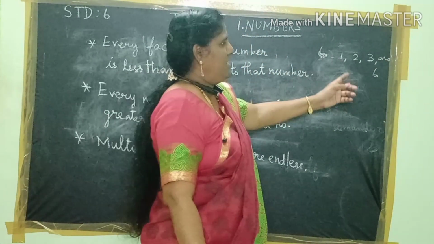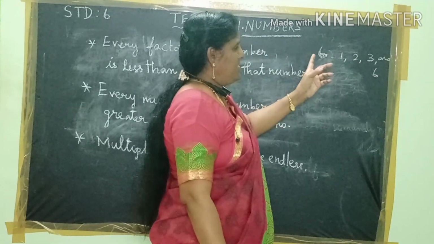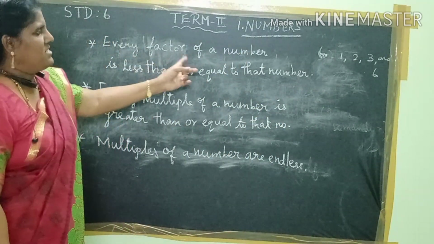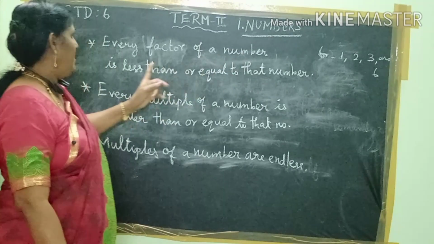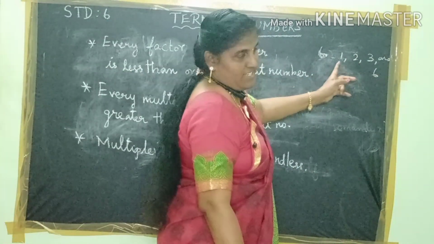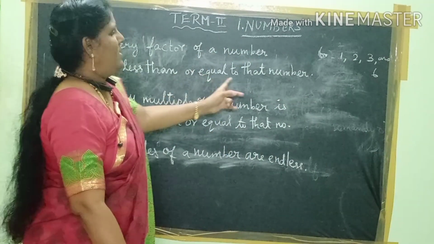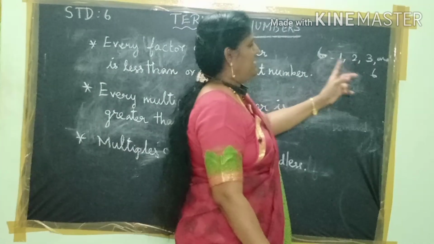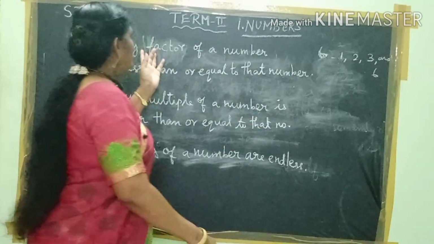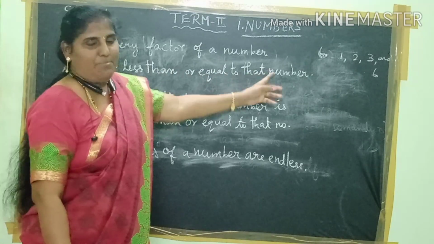So how many factors are there? 1, 2, 3 and 6, four factors. For the third reason, every factor of a number is less than or equal to that number. 1, 2, 3 are less than 6, and 6 is equal to the number. So every factor of a number is less than or equal to that number.